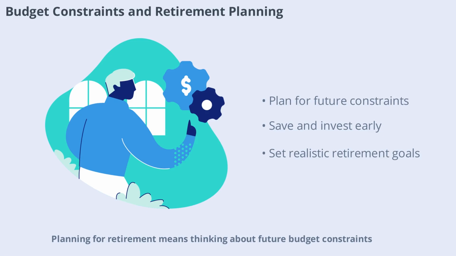Planning for retirement means thinking about future budget constraints. Saving and investing early can help ensure you have enough to cover your needs later in life. Understanding how your budget constraint will change over time helps you set realistic goals and make the most of your resources.